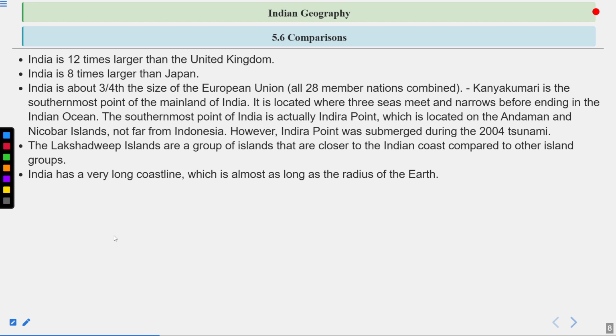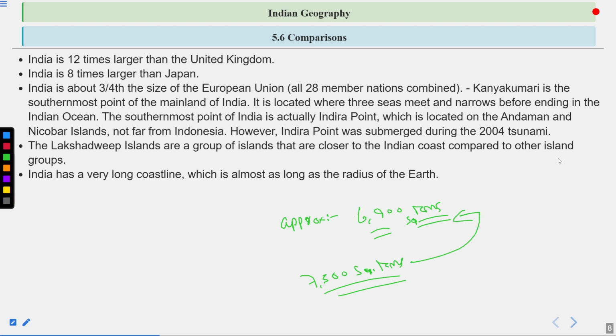India has a very long coastline, which is almost as long as the radius of the earth. Approximately, the radius of the earth is nearly about 6,900 or thereabouts kilometers. Okay. And the Indian coastline is nearly about 7,500 kilometers. So if you consider the numbers, you can say it is very close to it.